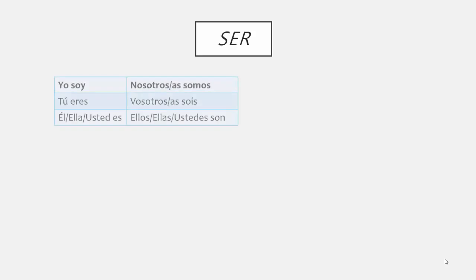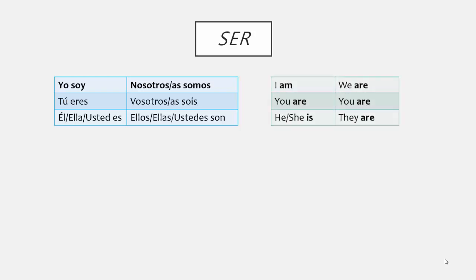To start off, we can see that there is agreement between the subject and verb in ser. Yo soy. Tú eres. Él, ella, usted es. Nosotros o nosotras somos. Vosotros o vosotras sois. Ellos, ellas, ustedes son. As we said earlier, in English, to be is also highly irregular, but despite the irregularity, there is agreement between the subject and the verb.